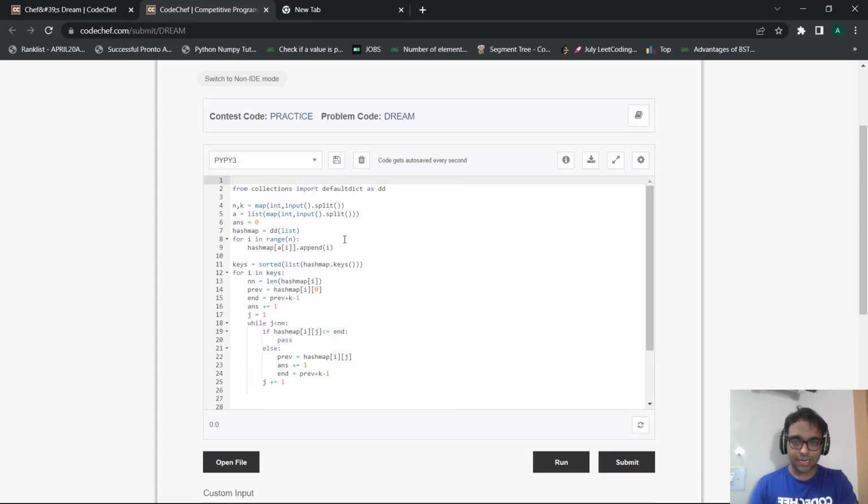Okay, now let us discuss the code for the following problem. Here I included my n and k and my array according to the input format, and I initialize my answer as 0.